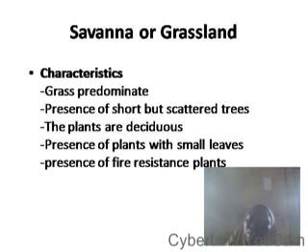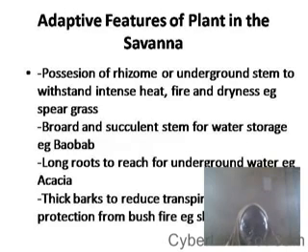Then the plants in the savanna, they are deciduous. I've told you the meaning of deciduous. The plants have small leaves, and there is presence of fire resistant plants because of the constant bushfire that is associated with the savanna habitat. Now we are looking at adaptive features of plants in the savanna.